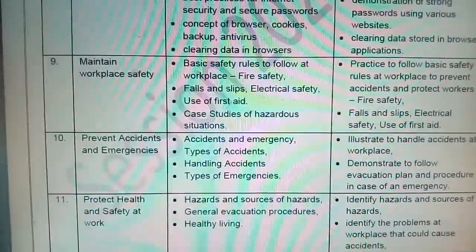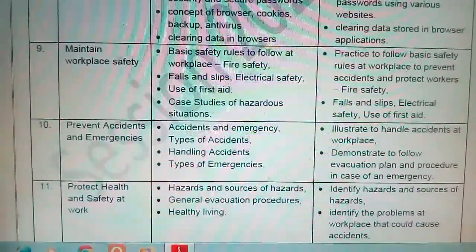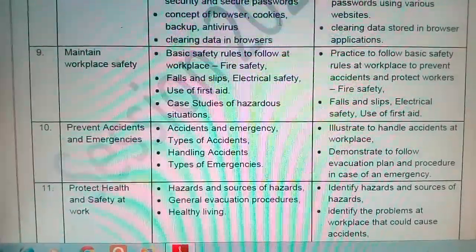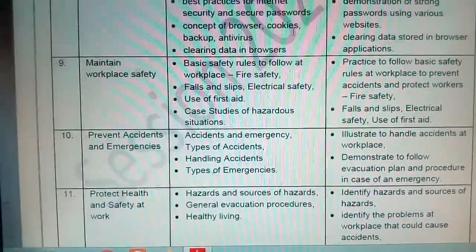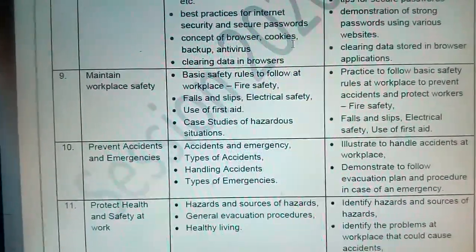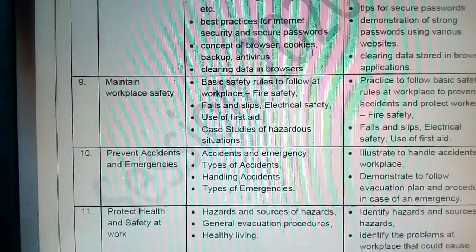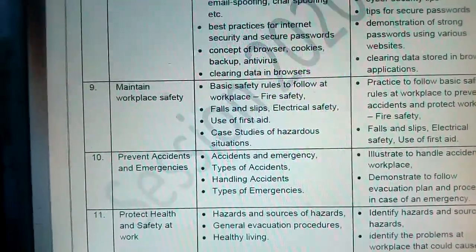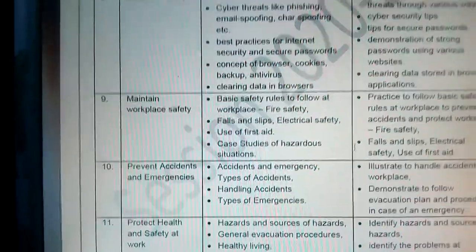So that's all of your syllabus. I have sent it to you in your WhatsApp group. All of you see that PDF file, which is 15 pages, I think. I have explained it, so according to this syllabus we will now continue.